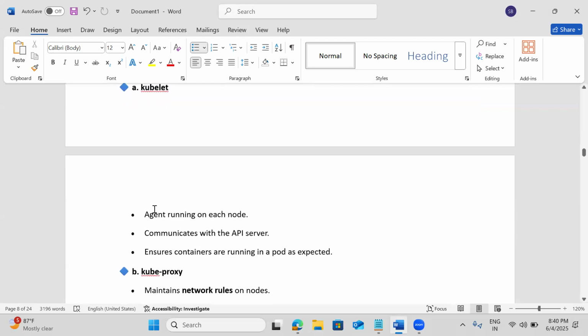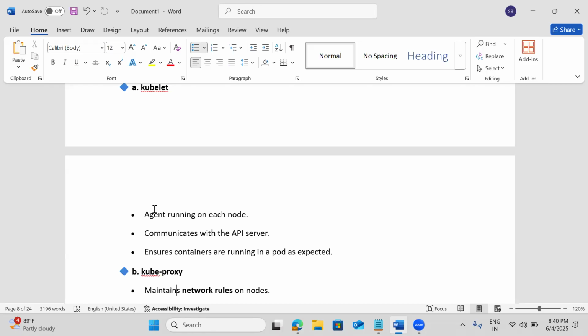Here I want to control 10 nodes, and on each and every node my agent should be there. What is the role of that agent? It needs to report to the control plane, mostly to the API server.